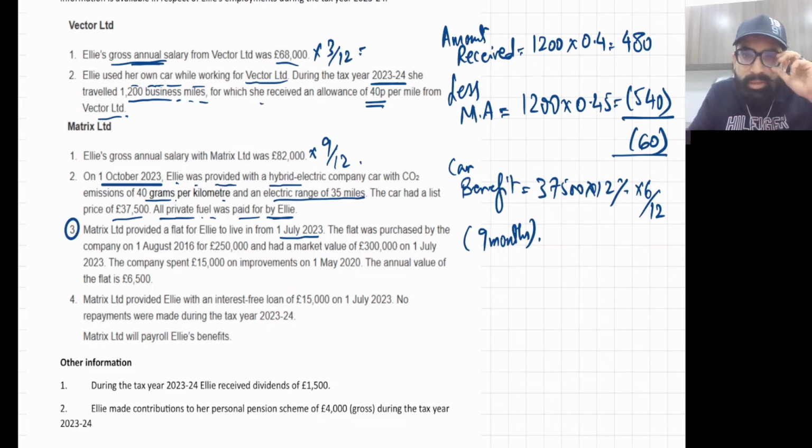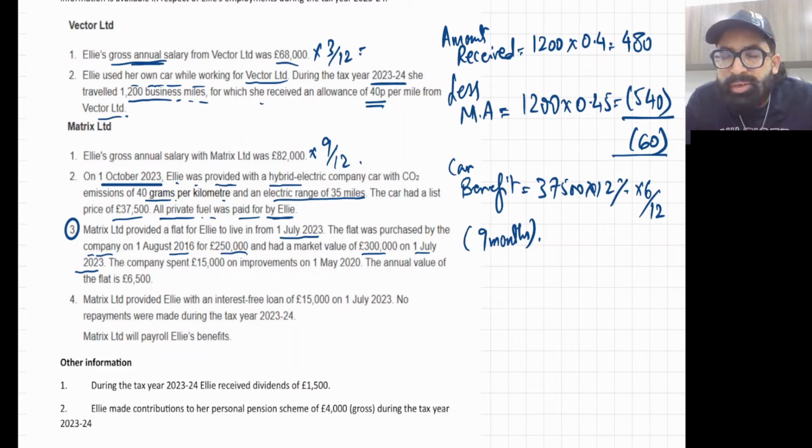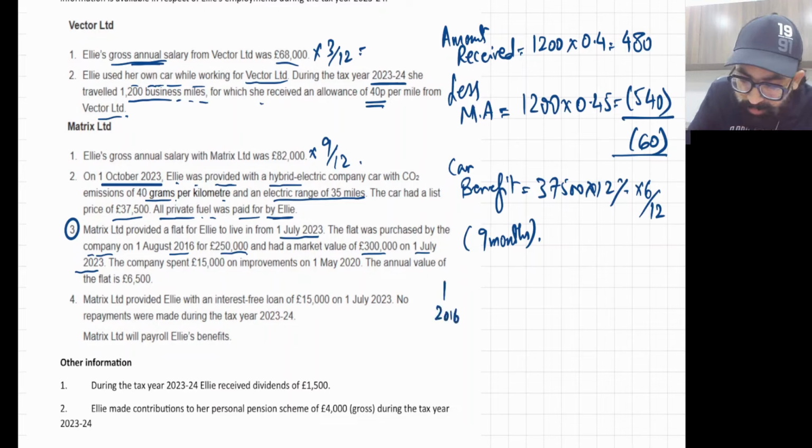The flat was purchased by the company. Company means employer, on 1st August 2016 for 250,000. This is the cost, and it had a market value on 1st July 2023. Now wait. You remember for additional benefit, always find the gap. Always calculate the gap. So the gap is 2016 to 2023.